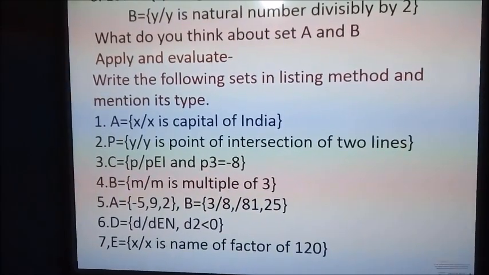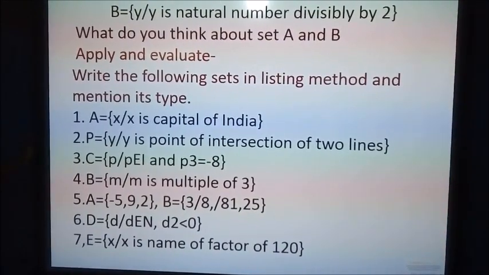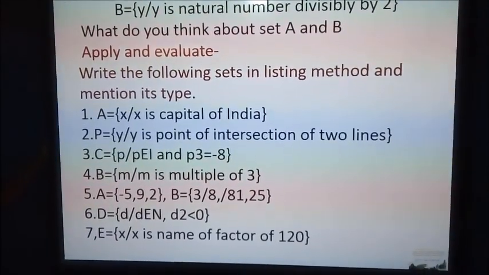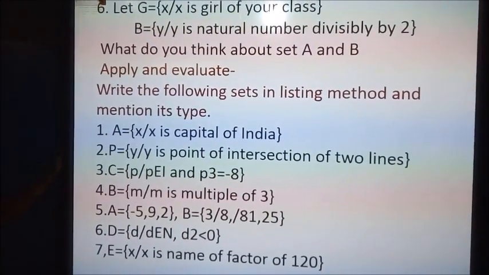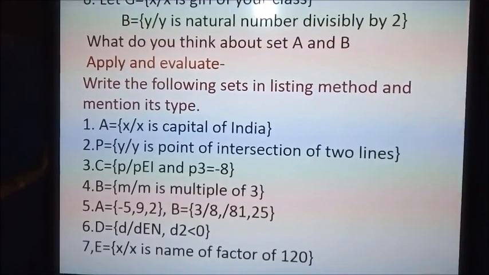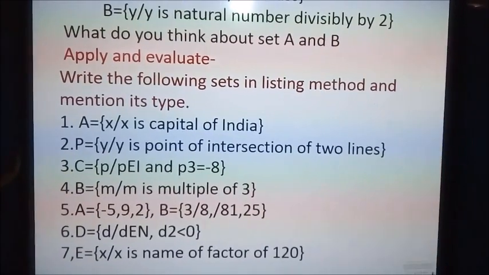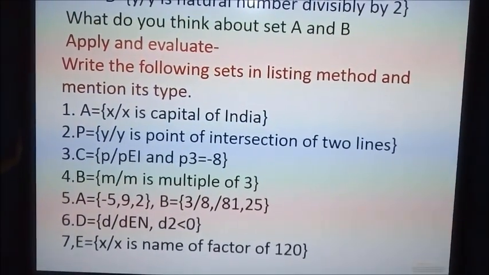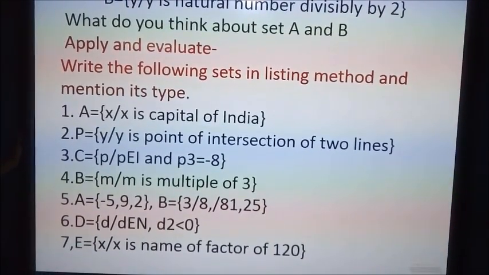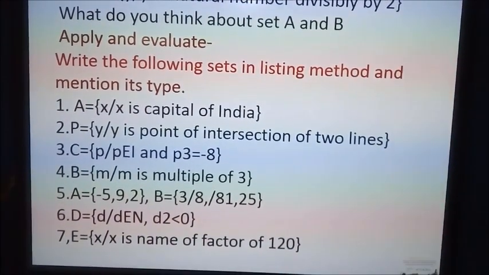Write the following sets in the listing method and mention its type. Example number 1: A. Every element of set A is X such that X is the capital of India. P: every element of P is Y and Y is the point of intersection of two lines. Third example, C: every element of C is P such that P belongs to I, that is the integers, and P's cube is -8. Another example, B: every element of B is M, a multiple of 3.